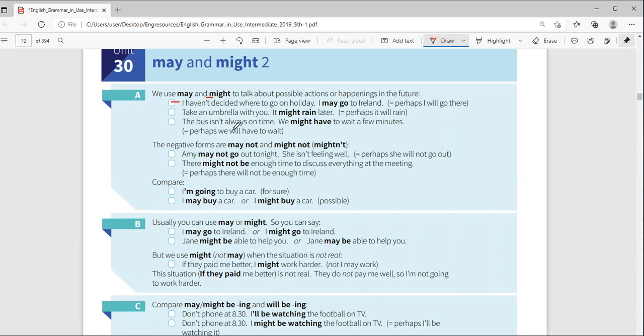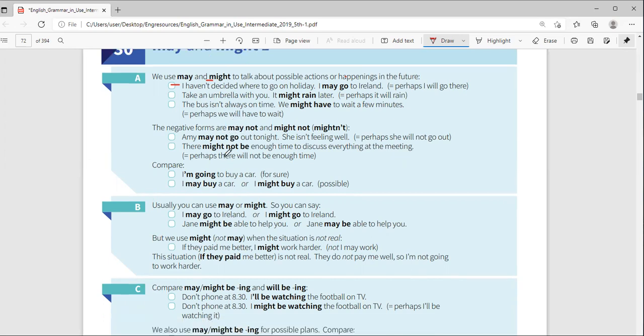The bus isn't always on time. We might have to wait. Yeah, because nobody knows these buses. We don't control the buses. So we might have to wait. So perhaps we will have to wait. Yeah, we don't know. So we have to go early.